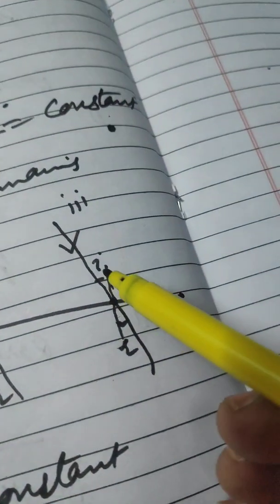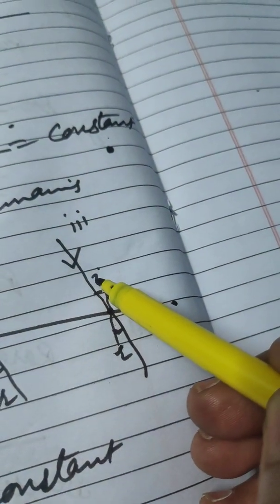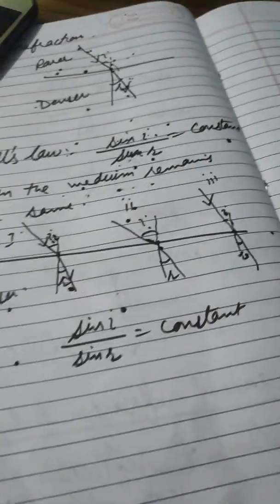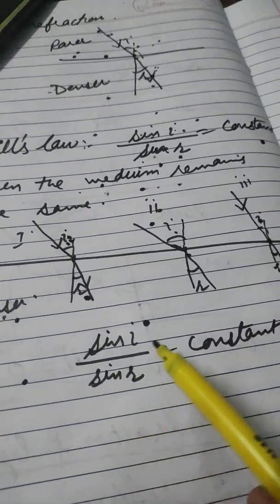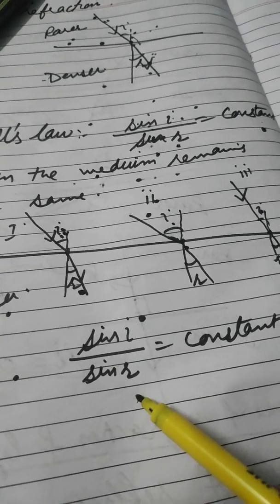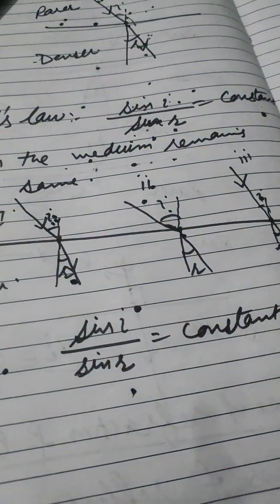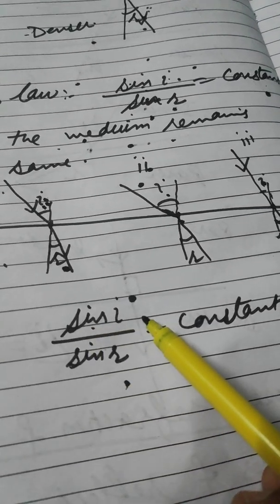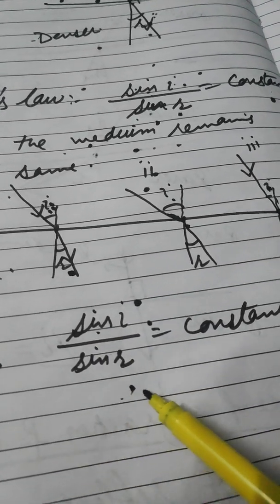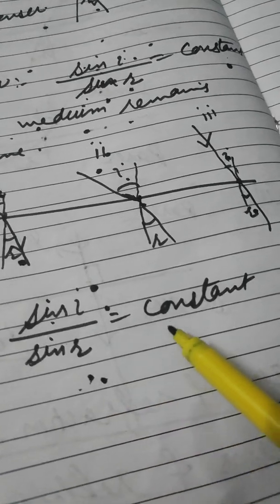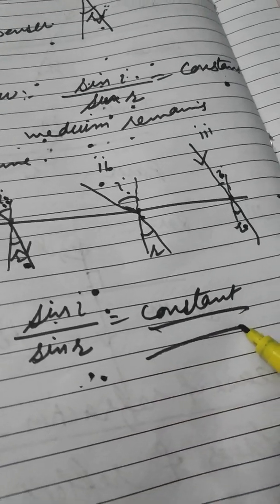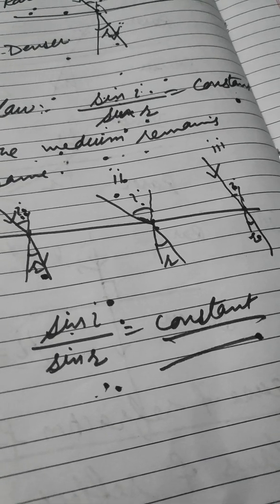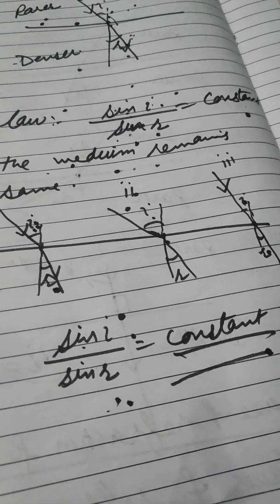And here, if we decrease the angle of incidence, the angle of refraction will also decrease. So if we take the ratio in all three cases, the sine of angle of incidence to the sine of angle of refraction, the ratio will be constant. It is the second law of refraction, not reflection.